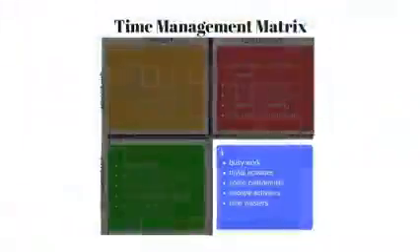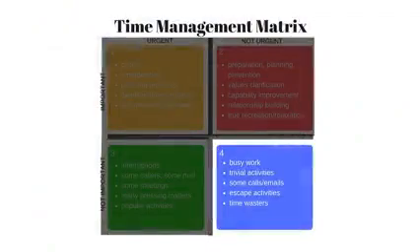And the 4th quadrant, not important, not urgent. This quadrant is known as the waste, and it contains activities that are neither important nor urgent. These include time-wasting activities, excessive relaxation or entertainment, or just aimlessly wandering around. If you're spending a lot of time in this quadrant, well, it leads to irresponsibility, lack of control, and a lack of purpose and direction.